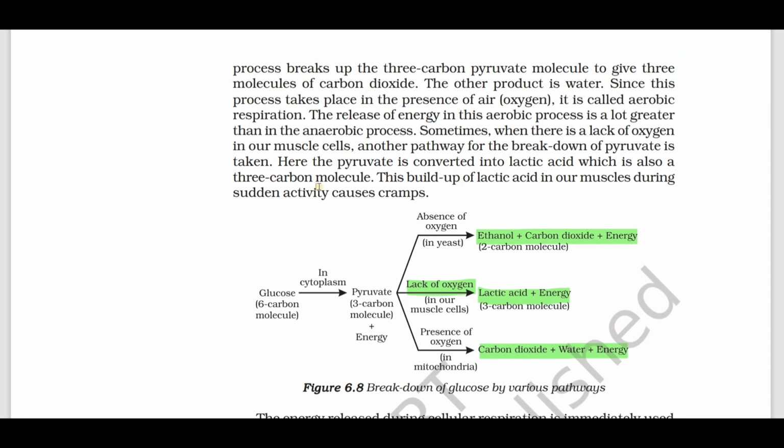During sudden activity, cramps are caused due to the buildup of lactic acid in our muscles. What is the 6 carbon molecule? It is glucose. What is the 3 carbon molecule? It is pyruvate.